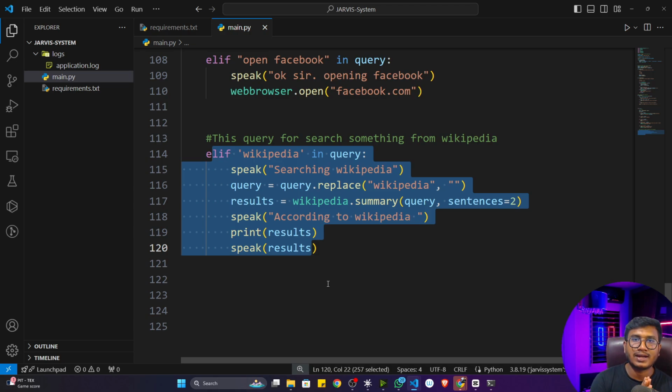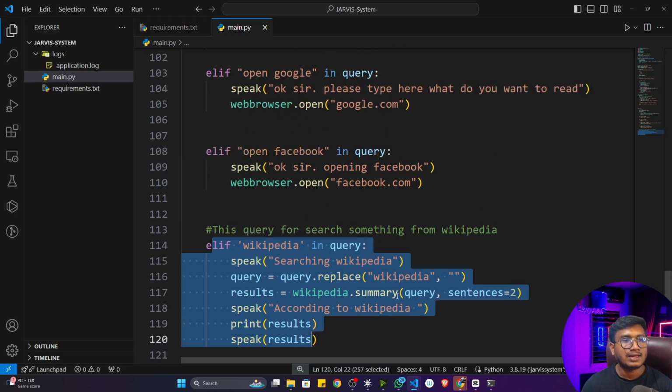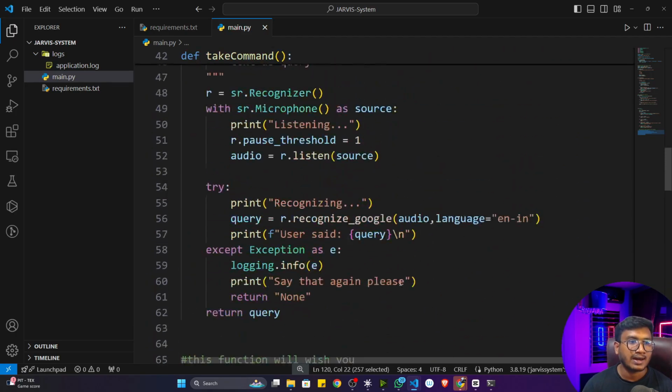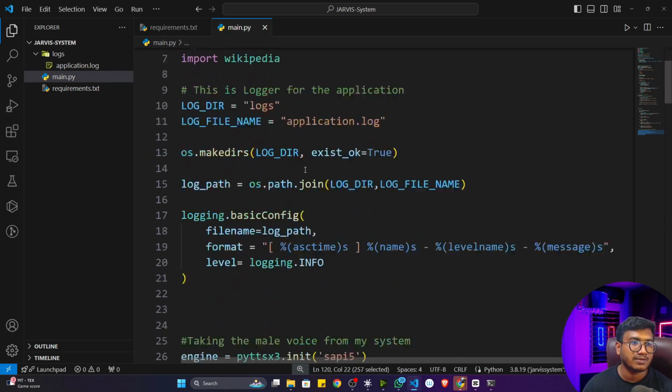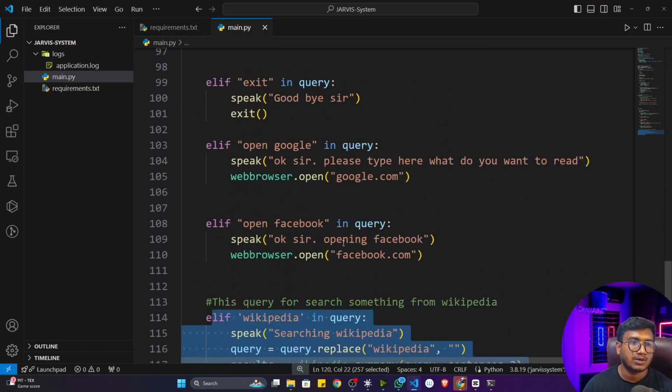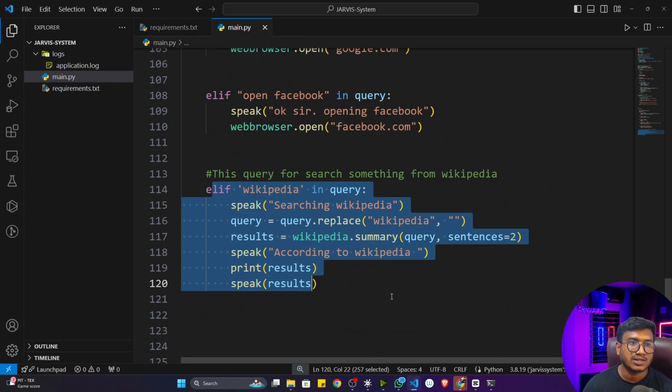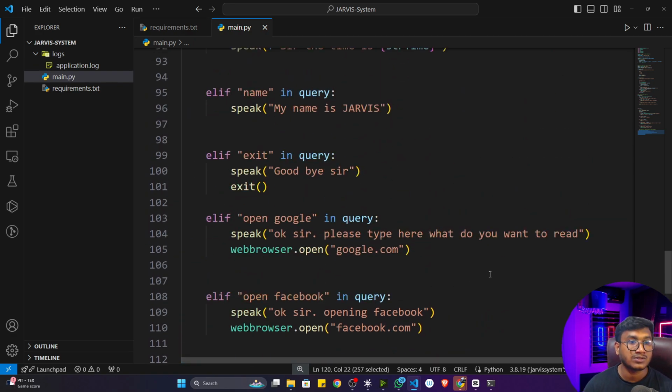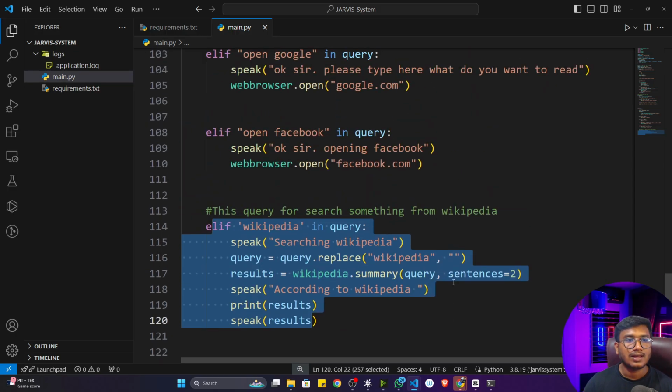Please add some more features here and comment them out, so that I can see whether you are able to do it or not. Because so far you have learned everything and you know how to explore over the internet as well. You have ChatGPT, everything you have right now. So please explore on top of it and try to add some more functions to this application. It's a very interesting application we have created, and whatever we have learned previously, everything we have integrated here: the functional concept, exception handling concept, logging concept, conditional statement concept, then packaging concept. Everything we have added here. I hope you got it.